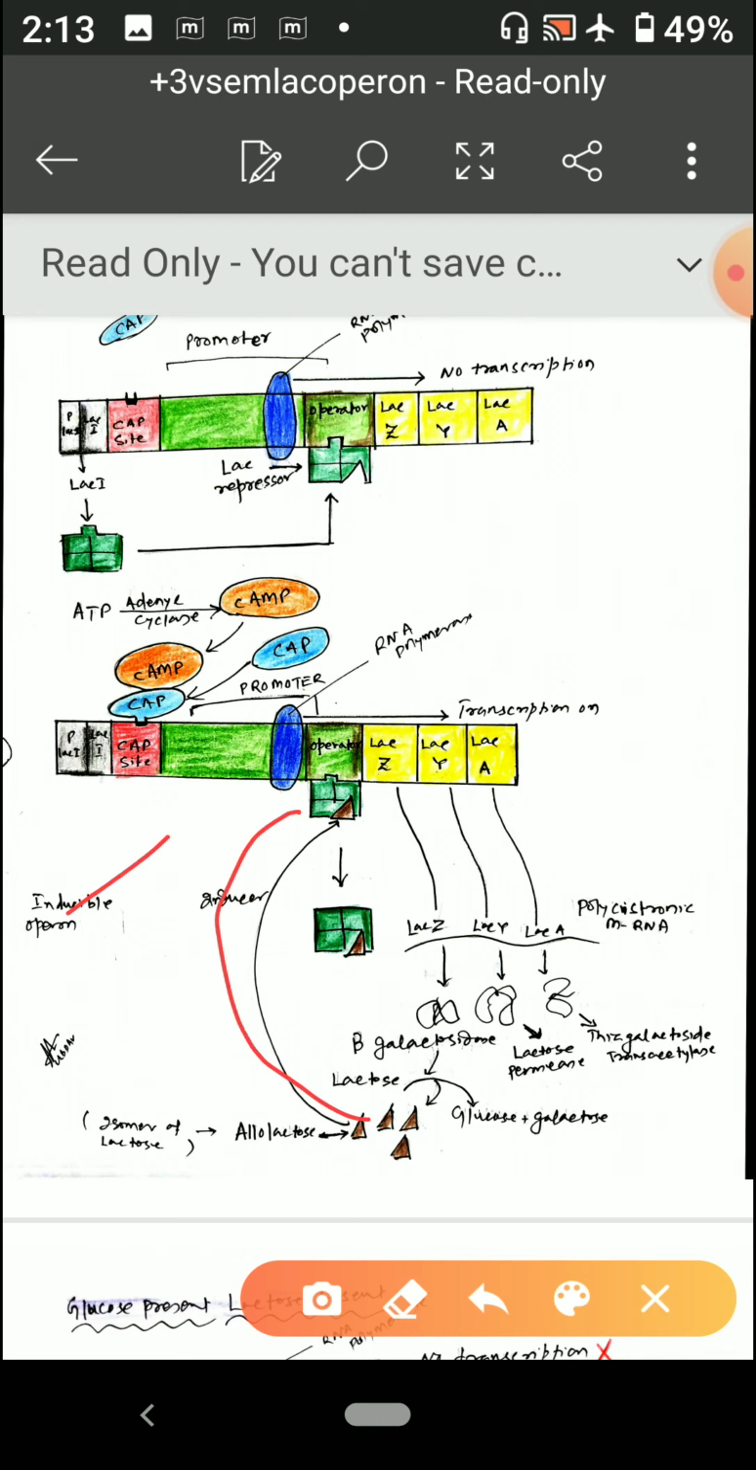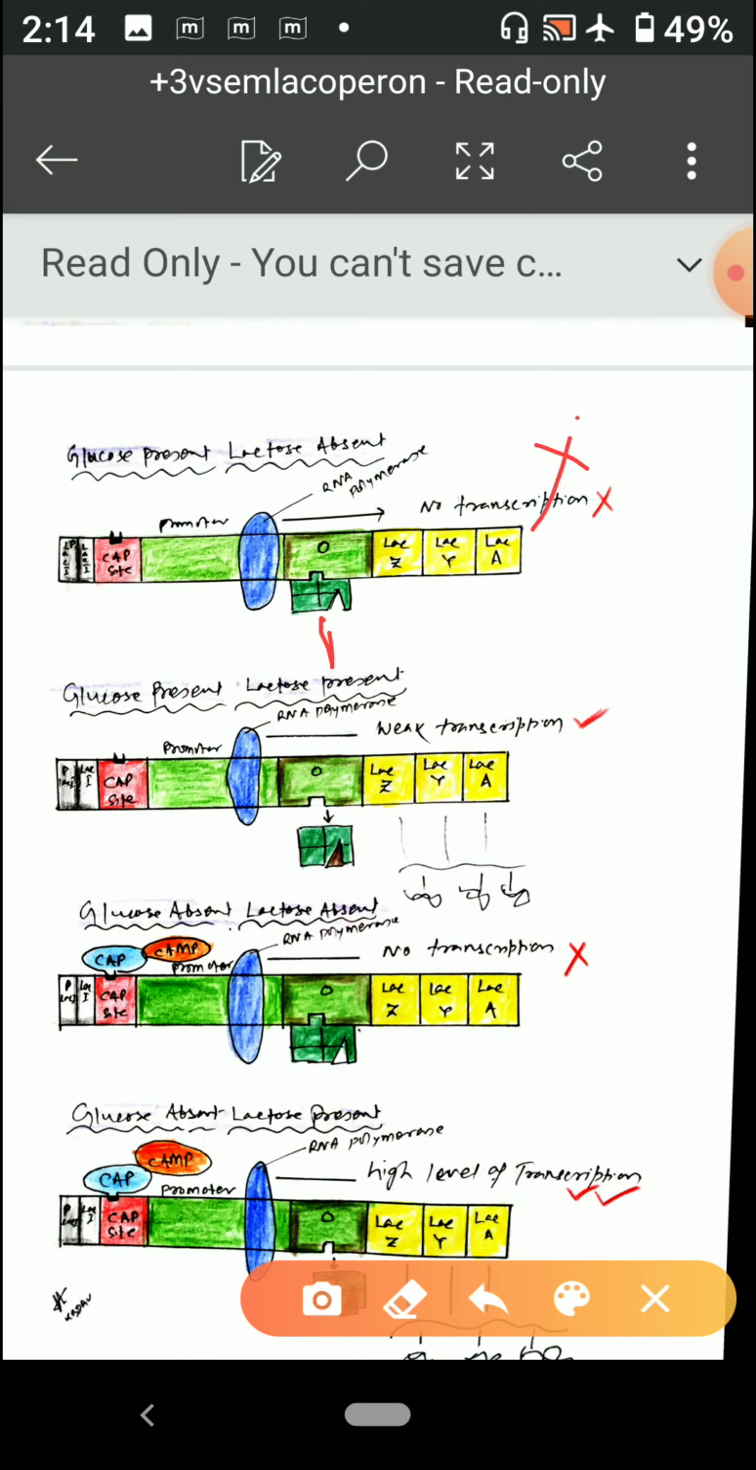Then coming to the next part, there are 4 conditions. Now we can come across 4 conditions. The first is when glucose is present and lactose is absent. So when glucose is present and lactose is absent, what will happen? Naturally there will be a repressor, so there will be no transcription. When lactose is absent, naturally there will be a repressor, right?